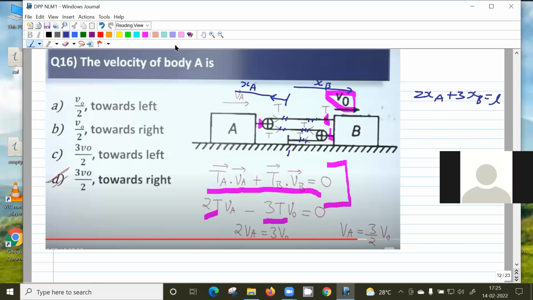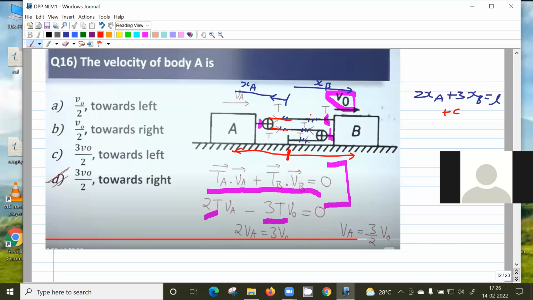Your mic is off. How did you write that 2 and 3? See, this is the coordinate of my x-axis at the point where it is fixed. From here the coordinate of block A is xa, and the coordinate of block B is xb. So the length of the string is this part, no? This length is xa, this length is xb, plus some constant. The constant length you can forget, because when I differentiate, the constant will go away. So this length is xa plus some constant.